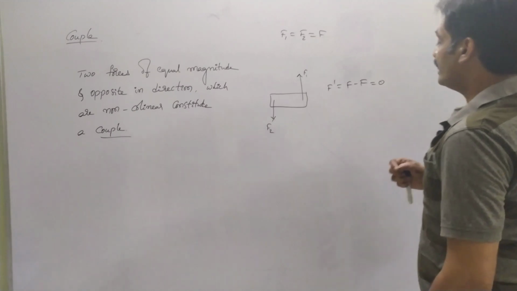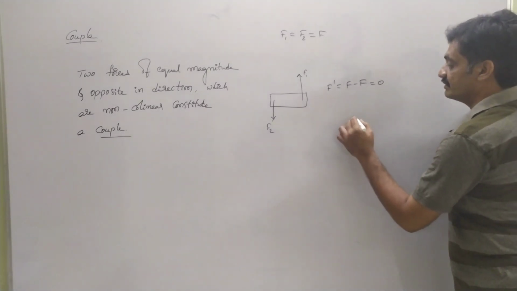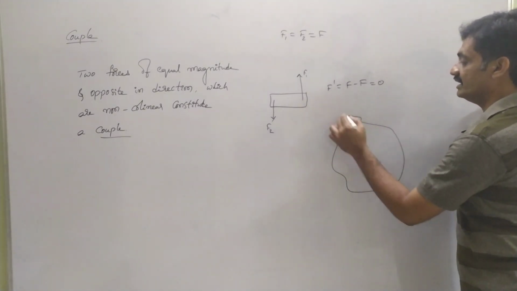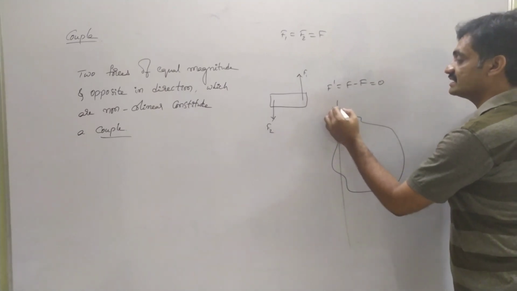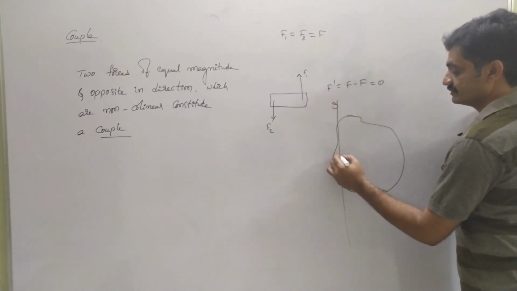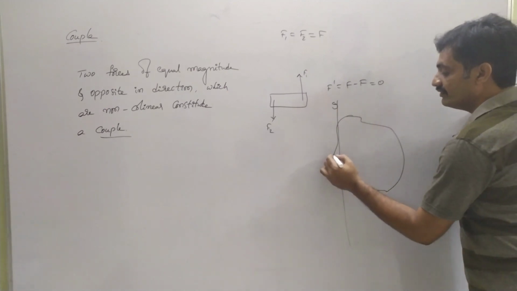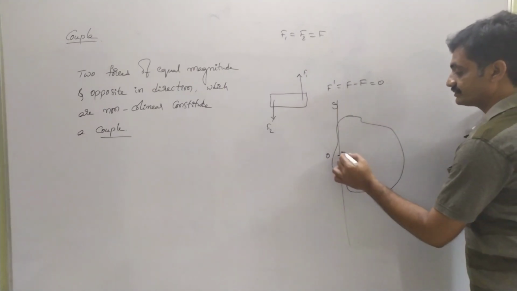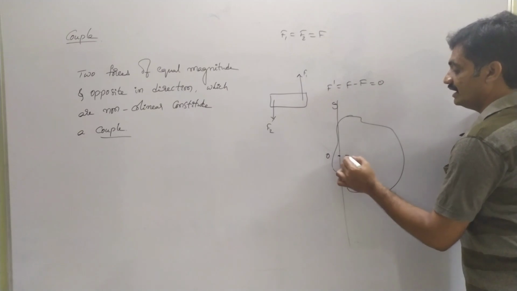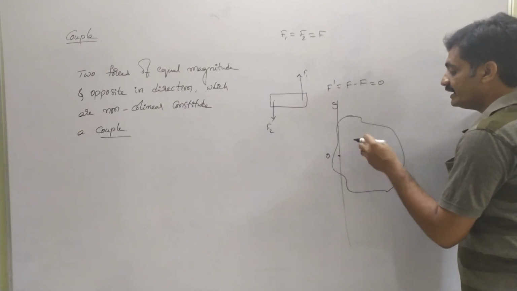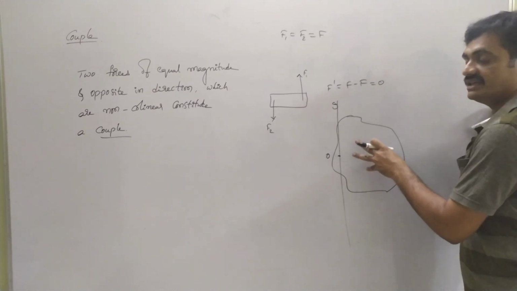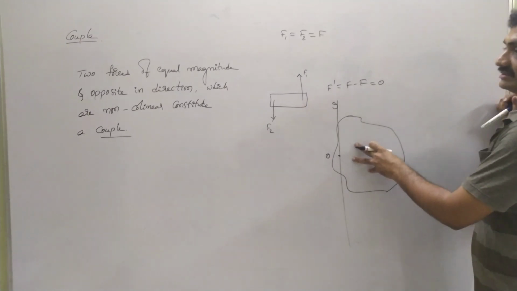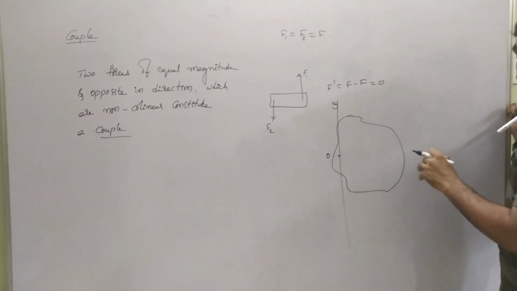In order to represent the equation, we consider a body, and let us consider that the body is moving based on this axis. If we consider it as the origin, different particles on this body will exhibit different torques.